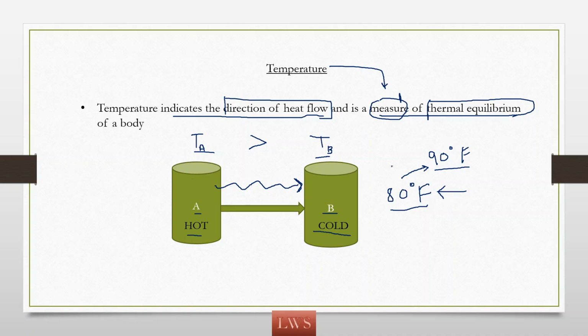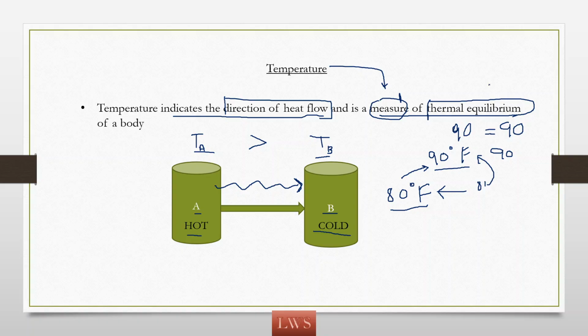So when that heat is transferred, the mercury level starts to expand, so that it will be rising from 81, 82, like that it will go to 90, right? So our body temperature is 90 and the thermometer is also indicating 90. Both the temperatures are equal. When both the temperatures are equal, will there be any heat flow? No.